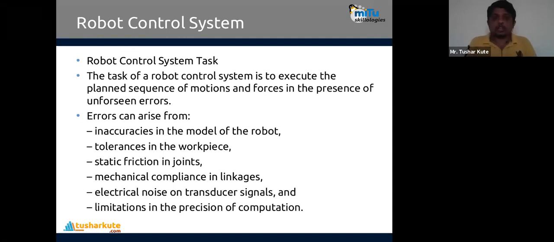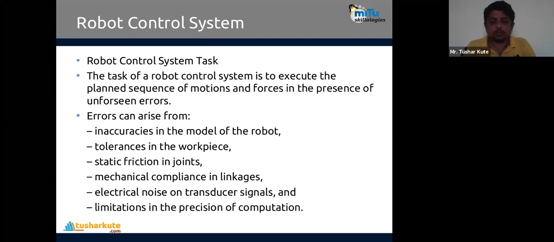Why is that control system required? To minimize the errors of the robot, or to control the perfect motion and operation of the robot, we will be using the robot control system. Now, where do the errors arise from? Inaccuracies of the robot hardware model that we have created, or tolerances in the workpieces, or static friction in the joints that we have created. Frictions are present there.